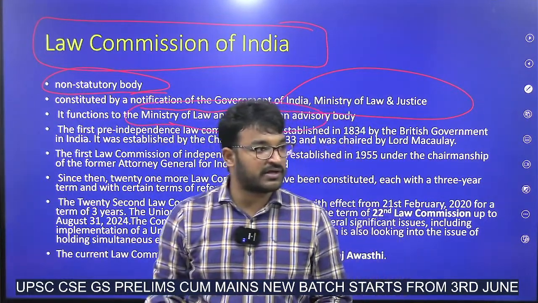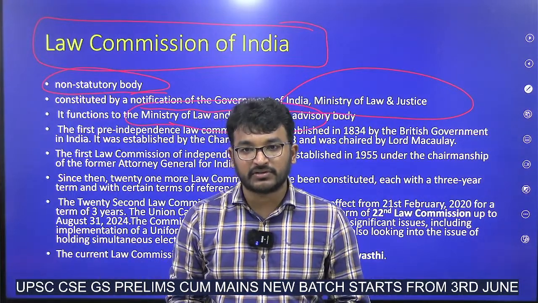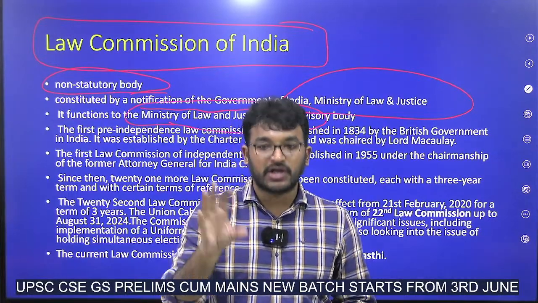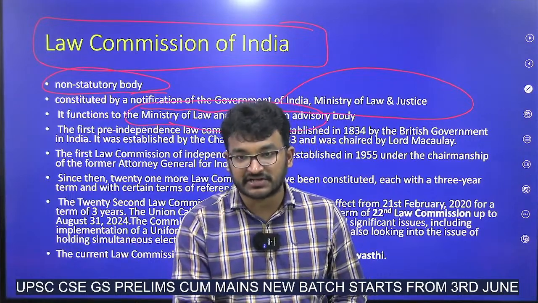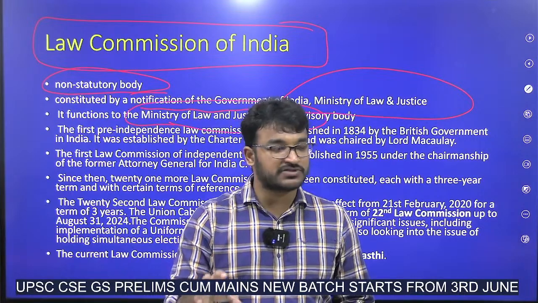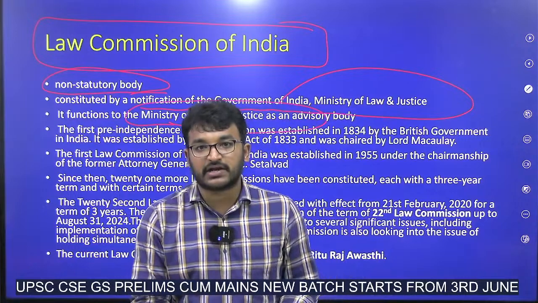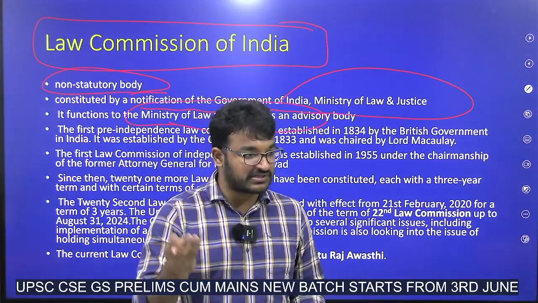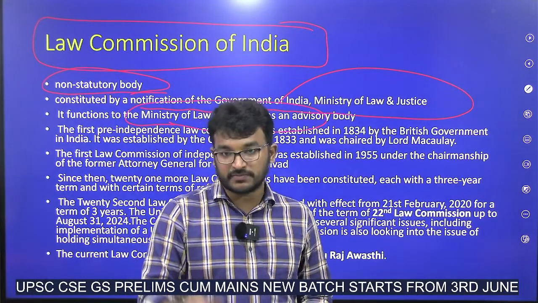What is the main utility of this Law Commission of India? It advises the government on specific policies or laws which have been given to them. That means terms of reference will be given to them, and based on those terms of reference, they have to give advice. For example, the 22nd Law Commission has been given terms of reference on how to implement simultaneous elections and the Uniform Civil Code.